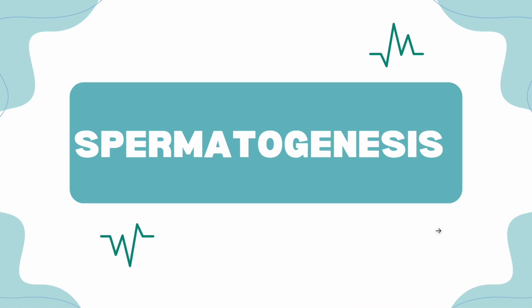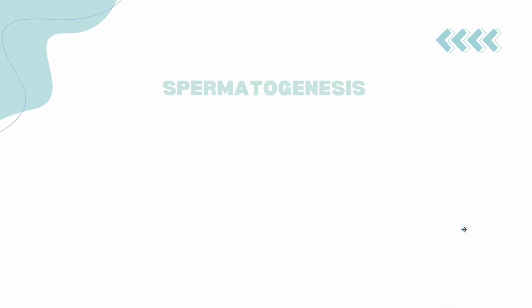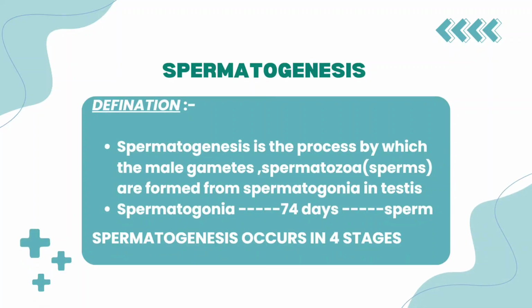Let us learn today about spermatogenesis. We are going to see the definition clearly. Spermatogenesis is a process by which the male gametes, that is spermatozoa or sperms, are formed from spermatogonia in the testes. The duration of forming sperm from spermatogonia is 74 days.